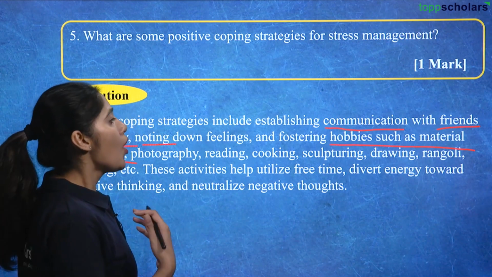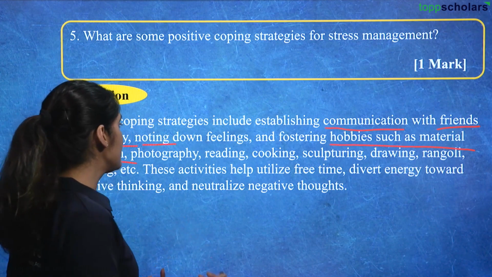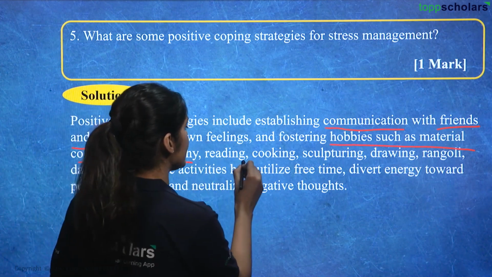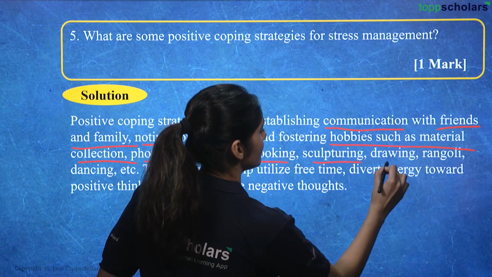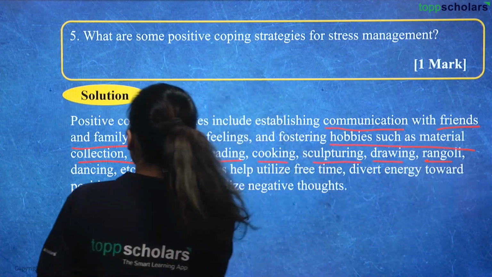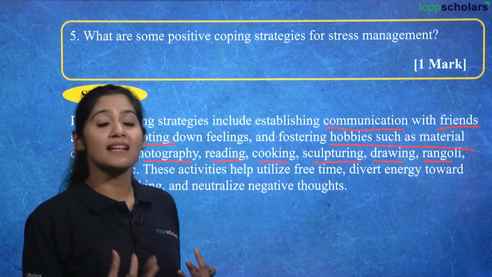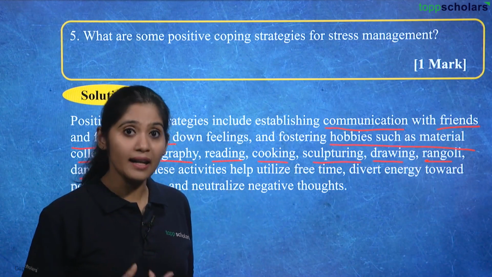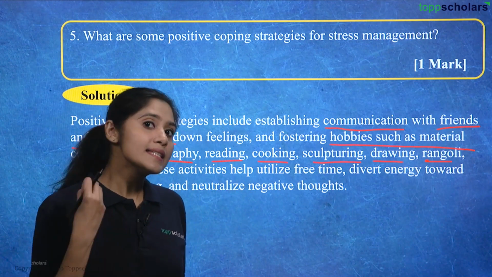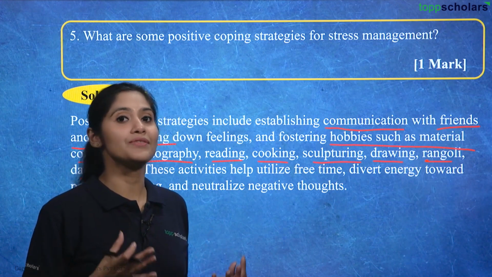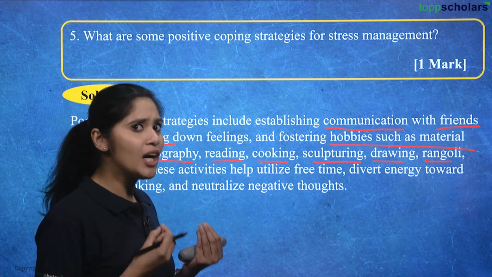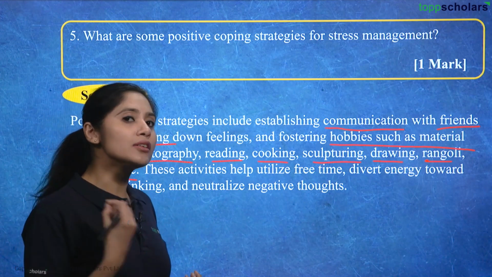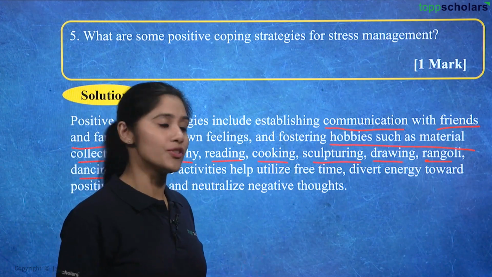So hobbies such as collection of material, photography, reading, cooking, sculpturing, drawing, rangoli, dancing, etc. These are some of the hobbies which bring you joy, keep you entertained, engage and stimulate your brain and relieve your stress. So having a hobby like that really helps in coping with stress.